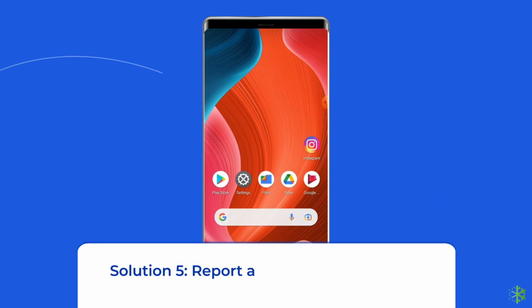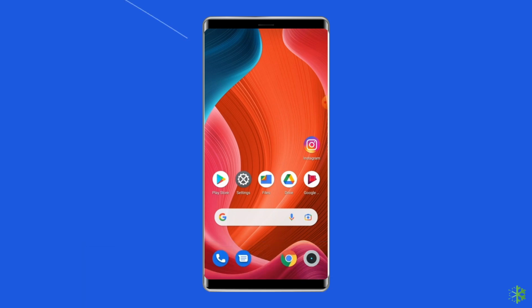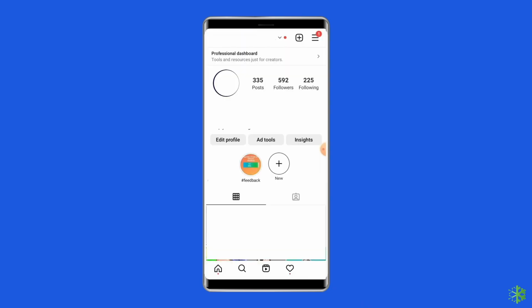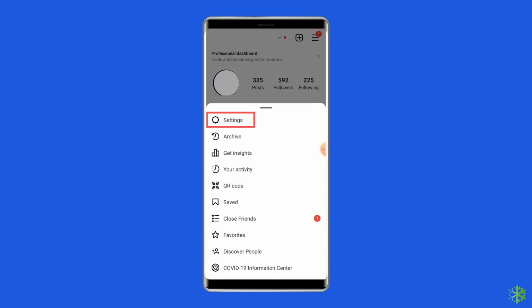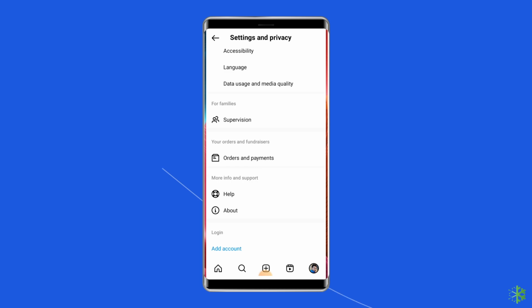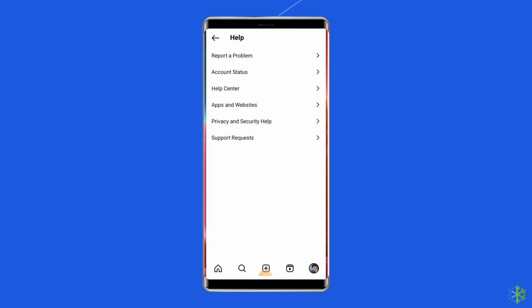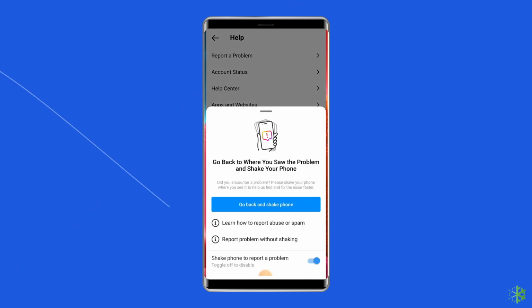Solution 5. Report a problem to Instagram. If, even after 3 days, you are not allowed to like posts on Instagram, or if you are confident that you haven't done anything that violates Instagram community guidelines, you can report the matter to Instagram. To report a problem to Instagram, you have to go to the Instagram settings. Scroll down and tap on Help. Choose Report a Problem, then describe the error you're experiencing and submit the report.